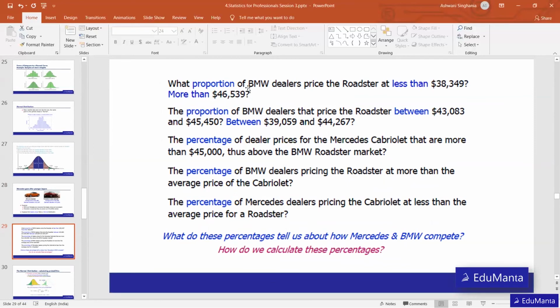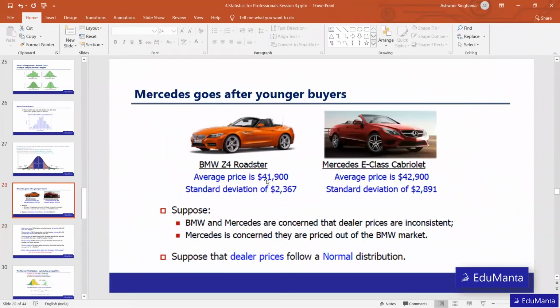First, what proportion of BMW dealer prices for the Roadster are less than $38,349? So the average price over here is 41,900. Standard deviation is 2,367.